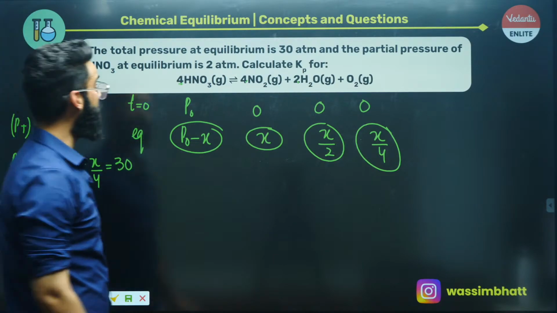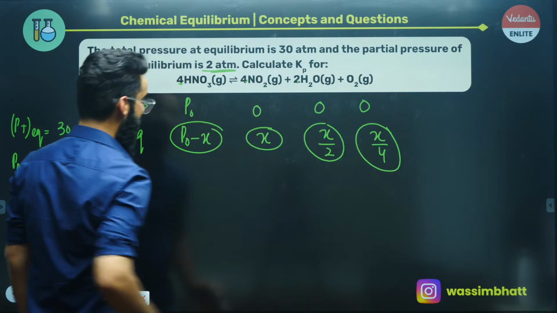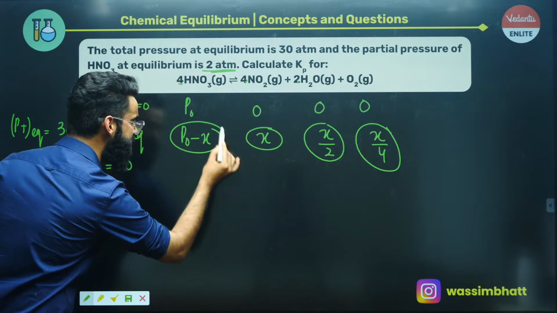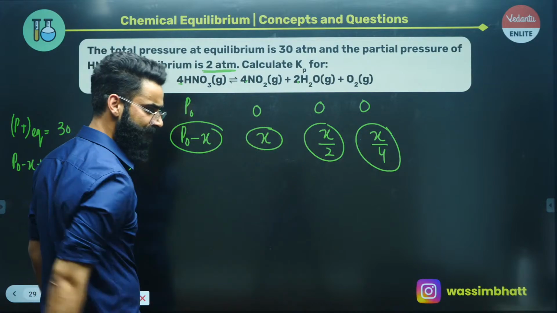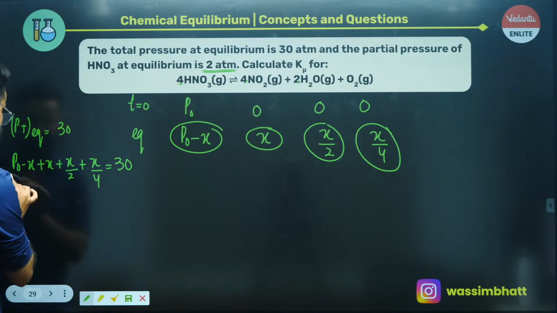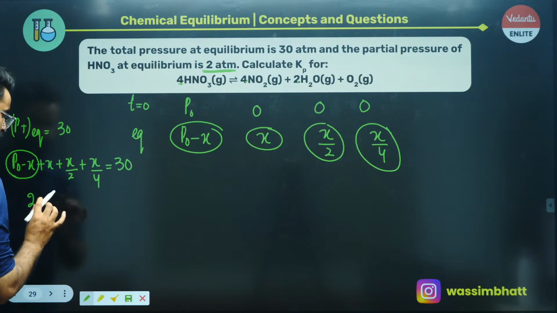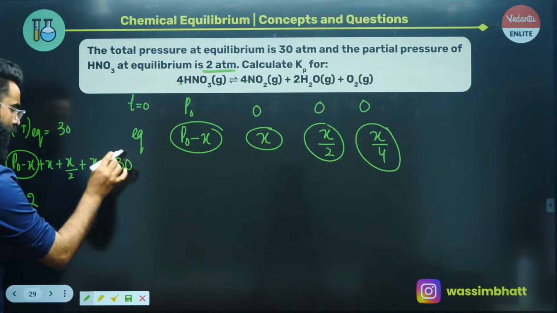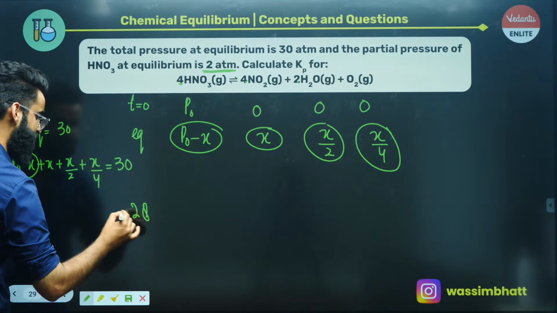At the same time, it's mentioned that the partial pressure of HNO3 at equilibrium is 2 atm, and the partial pressure of HNO3 at equilibrium is P0 minus X. So this whole term, P0 minus X, is equal to 2 atm. That's something which is given, right? So instead of P0 minus X, you'll be writing 2. Perfect. And this 2, you'll be taking on that side. So on the right hand side, it just becomes 28.